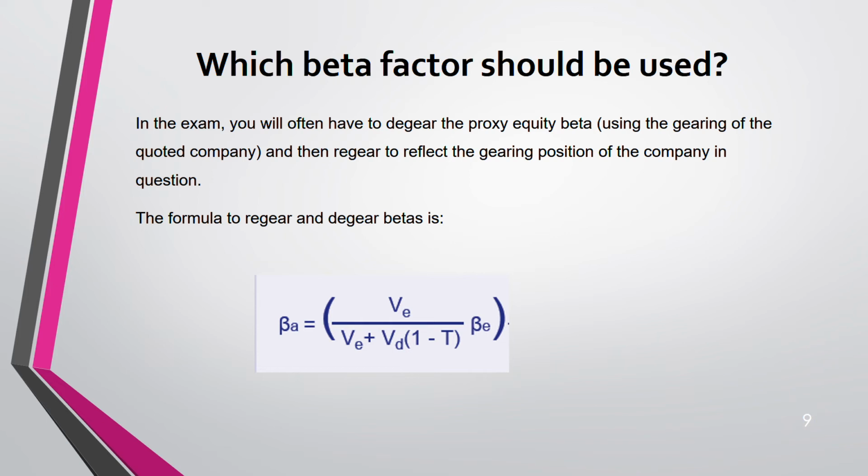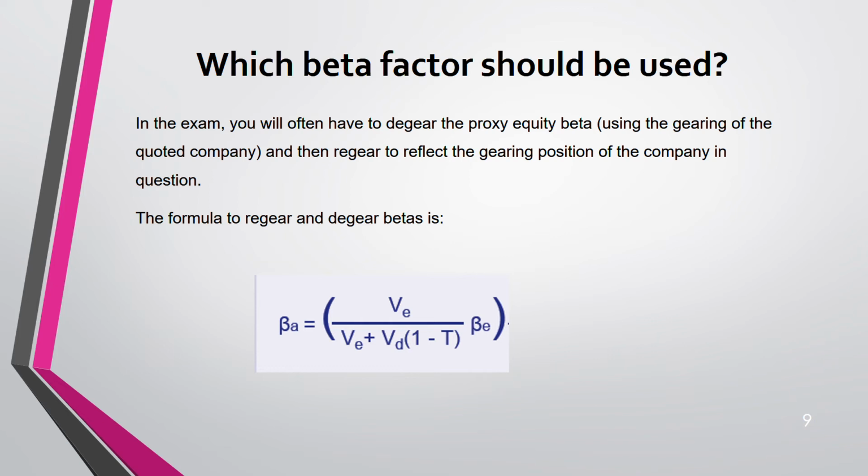I'm sure you can do it well. I don't have to teach you how to make this the subject. That's maths. I'm assuming you know it. If you don't, make sure that you practice it. Take those things to the other side of the equation and keep equity beta on one side; division becomes multiplication, multiplication becomes division.